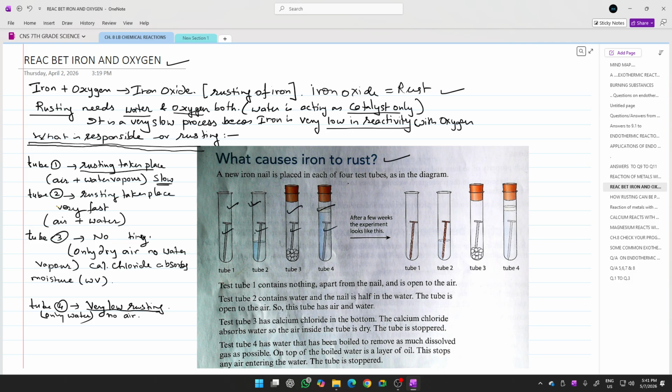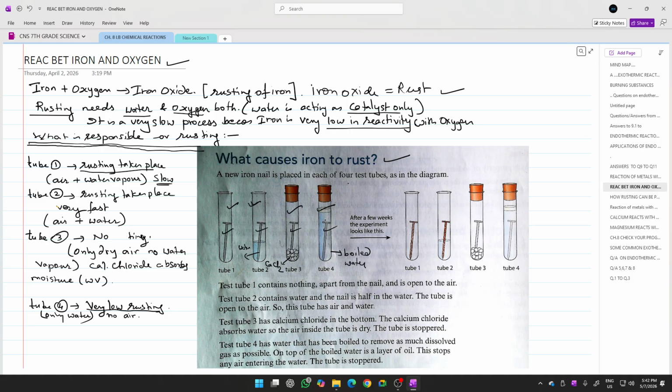Test tubes number 1 and 2 are open, not closed from the top. In test tube number 1, you are keeping only the iron nail, nothing else. In test tube number 2, along with the nail, you are putting some water. In test tube number 3, you are putting only some calcium chloride, CaCl2. And in test tube number 4, you are going to put some boiled water over the nail.